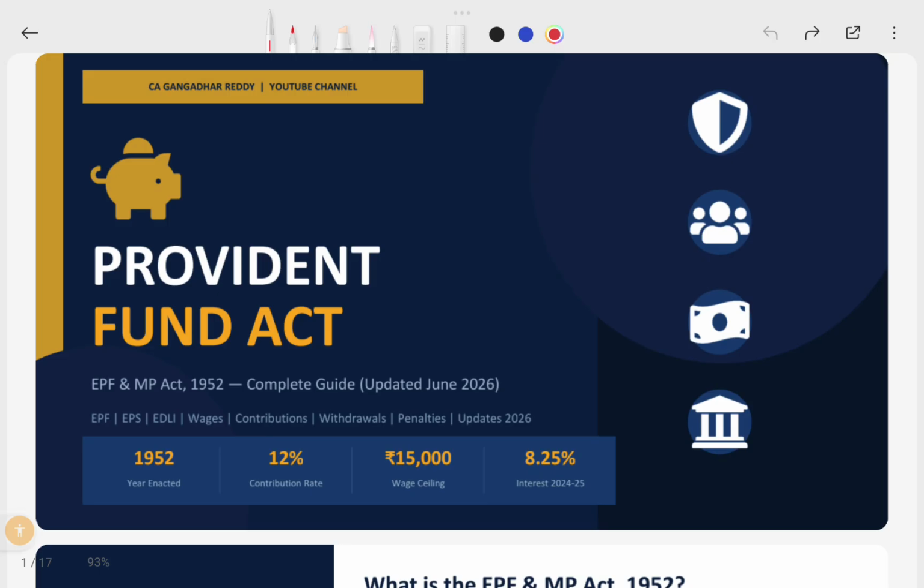We will cover PF applicability, employee eligibility, wage definitions, contributions, withdrawals, penalties, compliance requirements, and important practical issues that every employer, HR professional, CA student, and chartered accountant who has already qualified should know about this act.